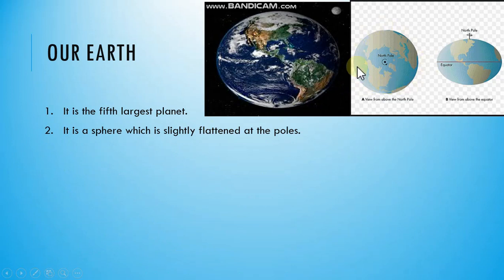This is your Earth when you view it from above the North Pole. It looks like a sphere, but if you look at it from above the equator, it looks slightly flattened.